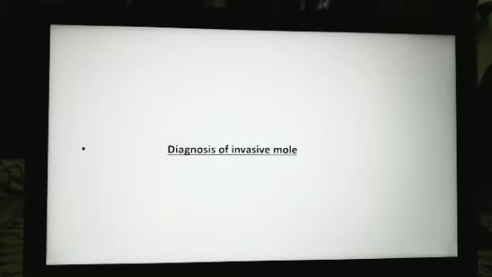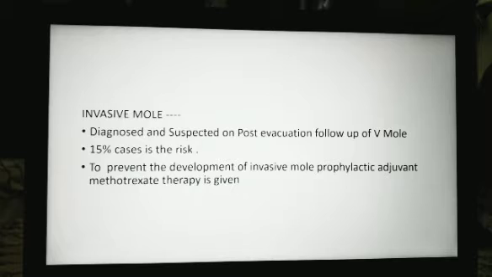How do you diagnose the invasive mole clinically? Usually these cases are suspected and diagnosed in post-evacuation follow-up of vesicular mole. As there is a 15% risk of invasive mole in these cases, to prevent it, prophylactic adjuvant methotrexate therapy is given along with the evacuation, or along with the hysterectomy if she is a high-risk patient.